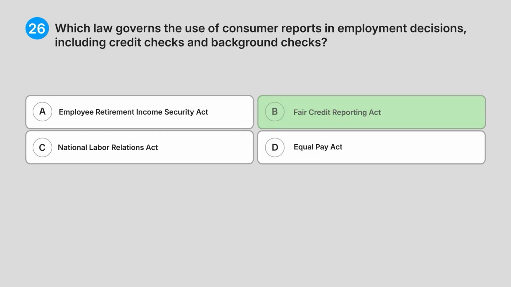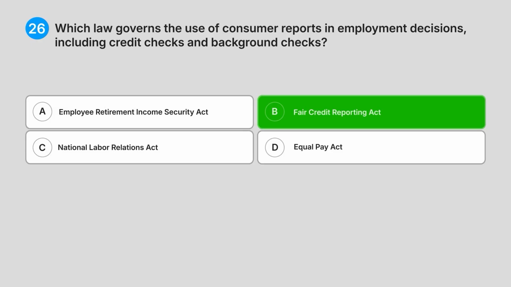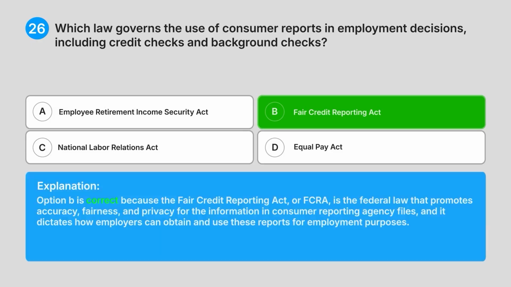Correct answer, B. Fair Credit Reporting Act. Explanation. Option B is correct because the Fair Credit Reporting Act, or FCRA, is the federal law that promotes accuracy, fairness and privacy for the information in consumer reporting agency files, and it dictates how employers can obtain and use these reports for employment purposes.